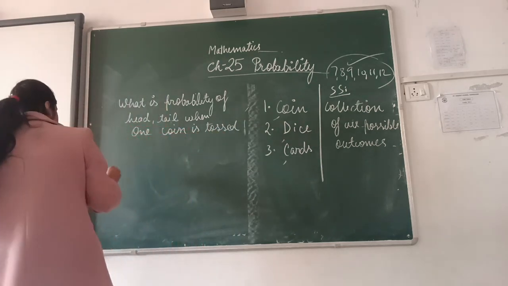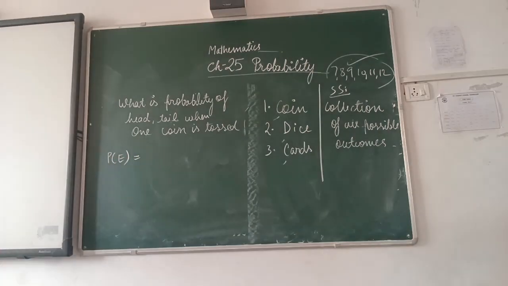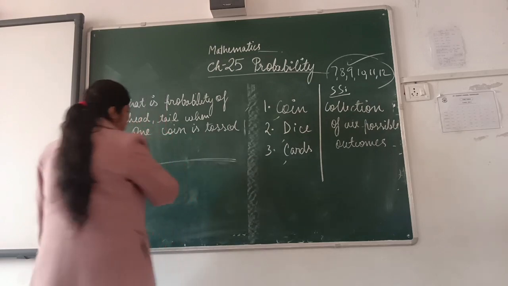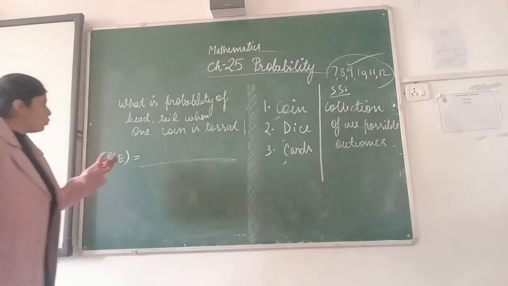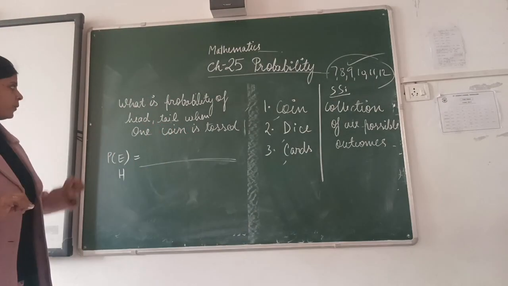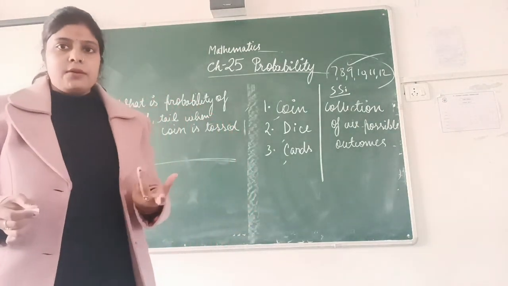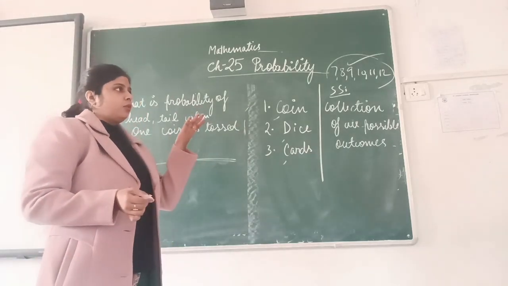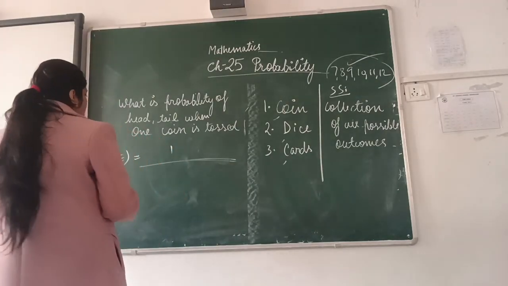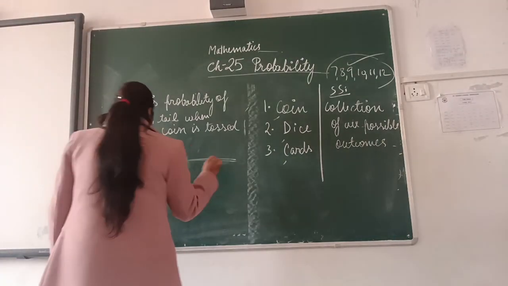We know the formula for the probability of a particular event. Probability of a particular event is the number of favorable outcomes upon the total number. First, suppose we have to calculate for head. If one coin is tossed, what is the probability that it can come head? Only one time. We have only one chance to get a head, so it means one. How many total?